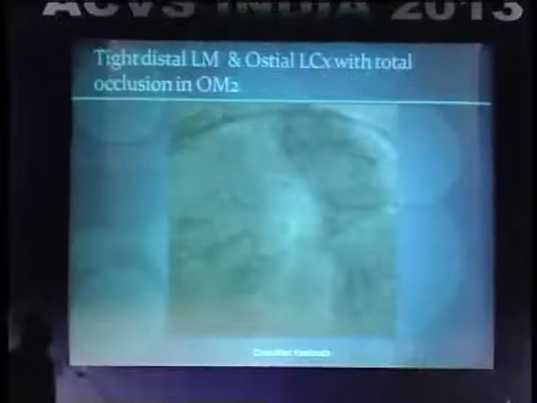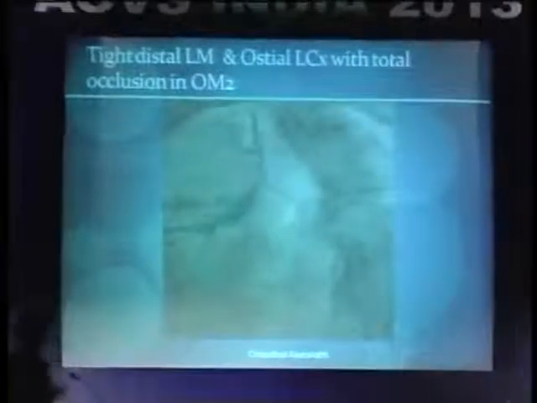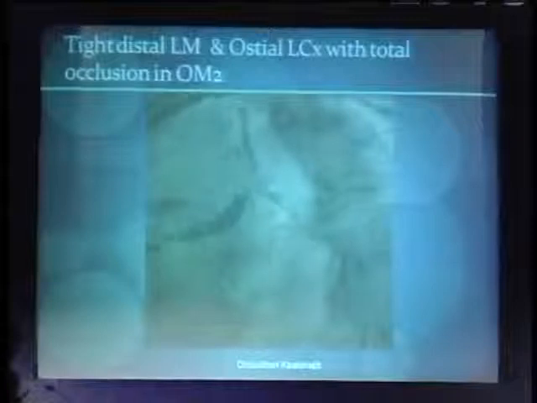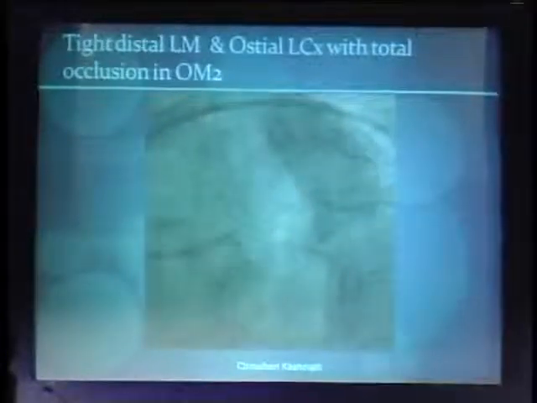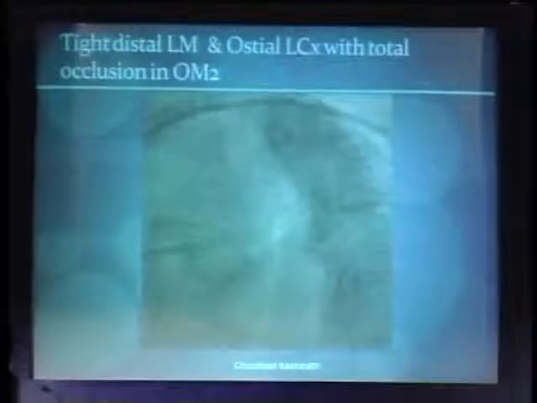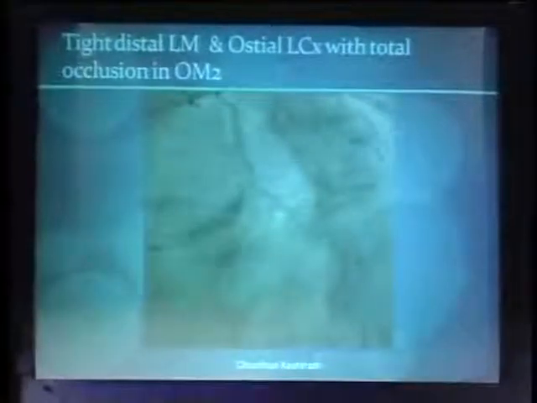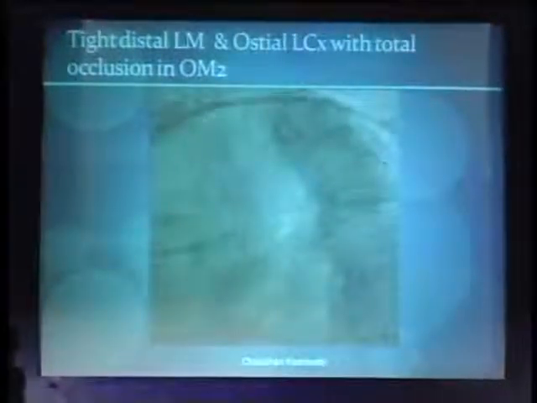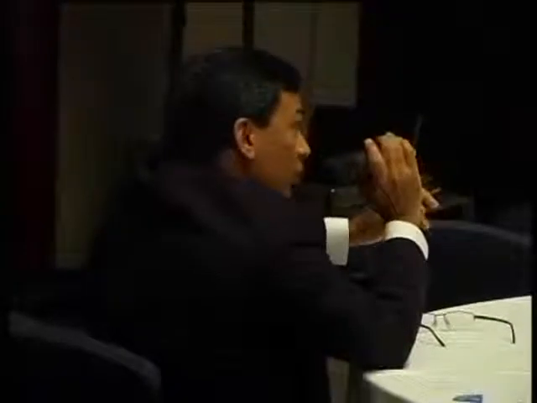So if he is not a diabetic, multivessel angioplasty is an option. If left main is not critical, you would like to do an angioplasty? Yes. How would you define criticality of this left main? I think you should do IVUS to really confirm that. If it's an eccentric plaque, it will look critical in one view, and in the other view it looks moderate, then you have to question the criticality, unless you do an IVUS.